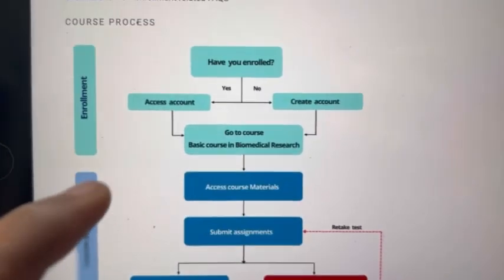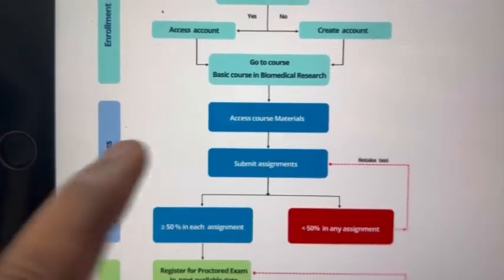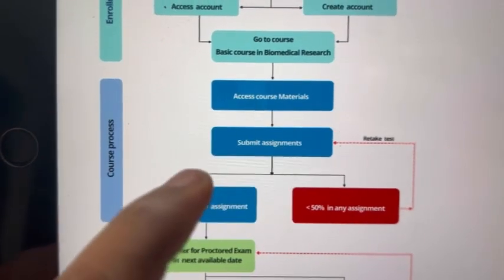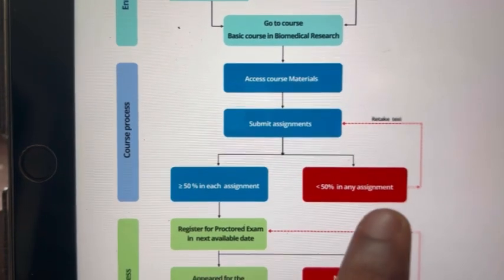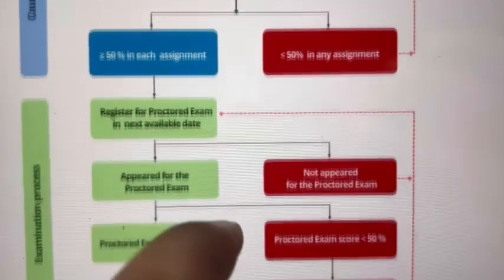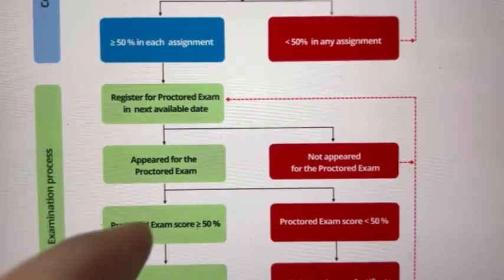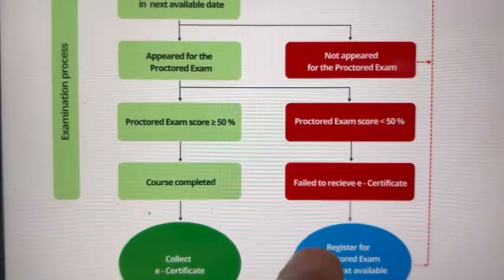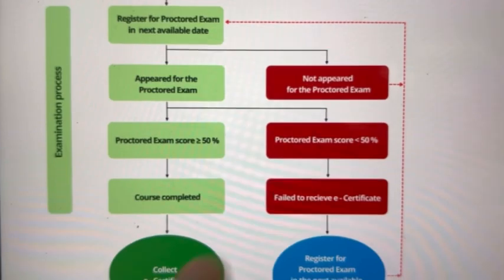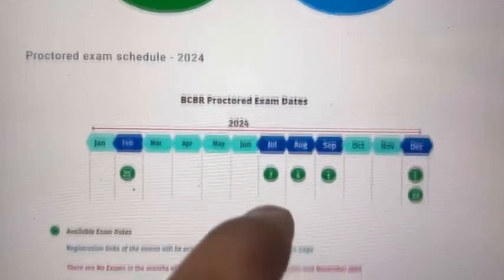Once you enroll into this course, you need to access the material, in which there are 25 sections or chapters, and video lectures are available. After the lectures you need to look at the assignment questions, 20 plus questions, in which you need to score at least 50% so you can go for the protocol exam. Otherwise you need to resubmit. After the protocol examination you will get the date, and with the hall ticket you need to go and write the examination like the NEET PG. For the examination you need to score 50 percent to pass.